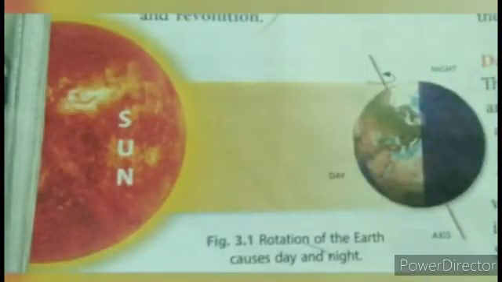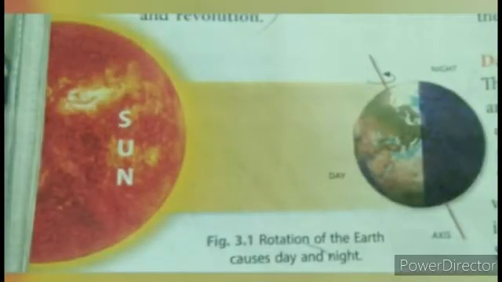Children, now we are going to see about rotation and revolution in detail. First, rotation. The movement of the earth on its axis is called rotation, and the earth takes about 24 hours or 1 day to complete one rotation, and it rotates from the direction west to east. Due to this, we see that the sun rises in the east and sets in the west. The next topic will be about the days and nights.